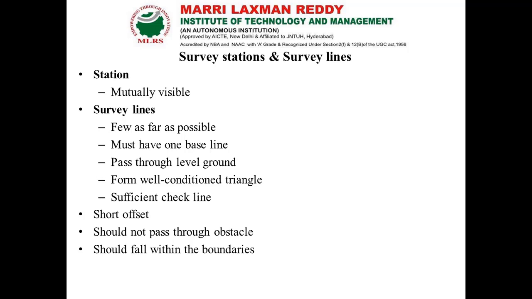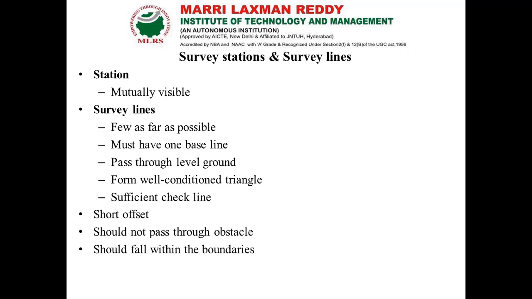Whatever survey lines we form should be in the form of triangles, either equilateral triangles or well-conditioned triangles. Then only our process will be easy, since the concept of the chaining process is dividing the site into a number of triangles so that we can get the area easily. For that purpose, we have our survey lines form triangulations, and we need sufficient check lines.